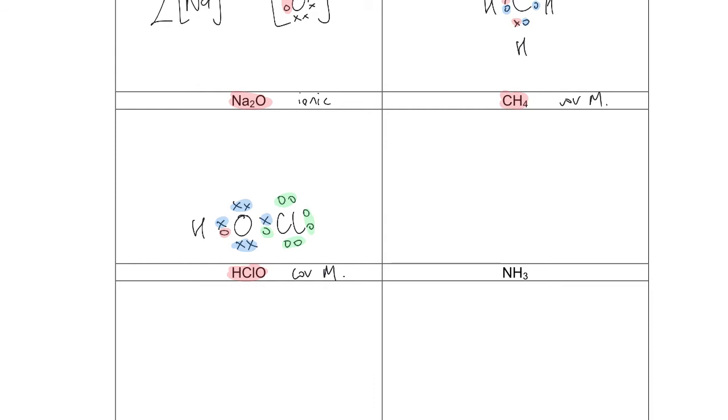NH3, is that ionic or covalent molecular? It is covalent molecular because it has only non-metals. So I have N, 1, 2, 3. It needs 3 electrons because it has 5 electrons in its outer shell. 3 hydrogens, that should be fairly easy to connect.